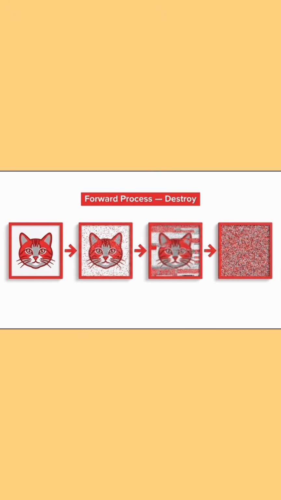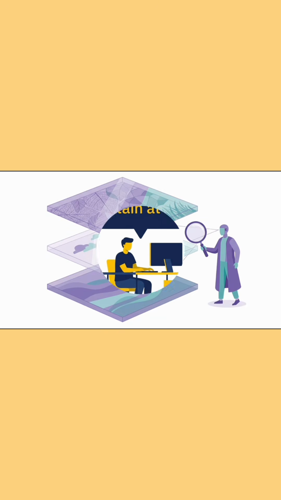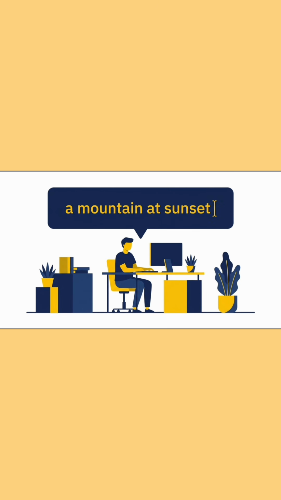During training, the model learns by doing the opposite. It takes a real image and slowly adds noise to it, step by step, until nothing remains. Then it learns to reverse that process. Forward, destroy the image. Backward, rebuild it. Do this millions of times across millions of images, and the model learns exactly how images are structured at every level of detail.